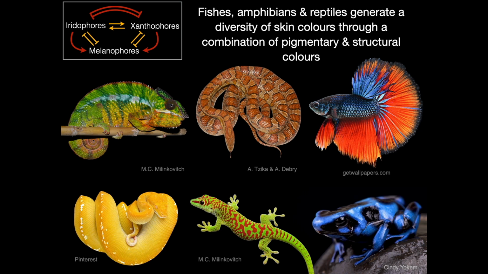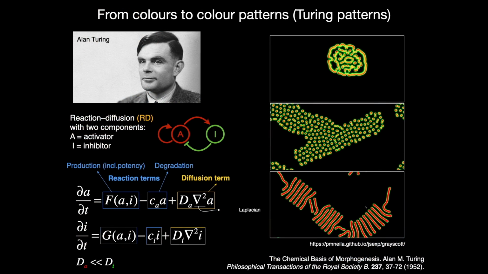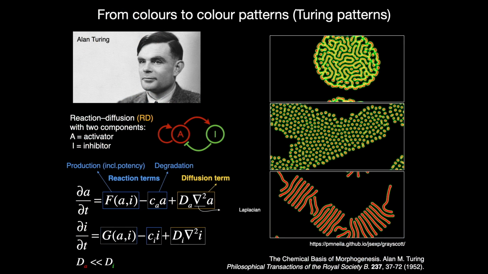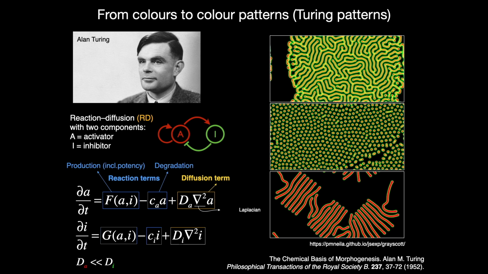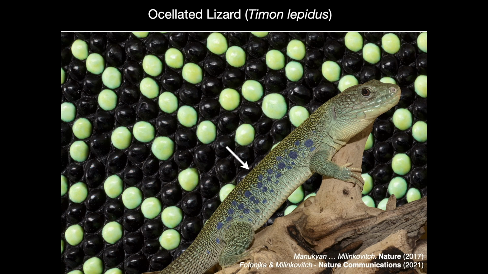Skin colour patterns in fishes, amphibians and reptiles are self-organised through interactions among three types of chromatophore cells. This patterning process is efficiently described with reaction-diffusion, or RD for short, a model developed in 1952 by Alan Turing. Surprisingly, adult ocellated lizards exhibit a scale-by-scale colour pattern.